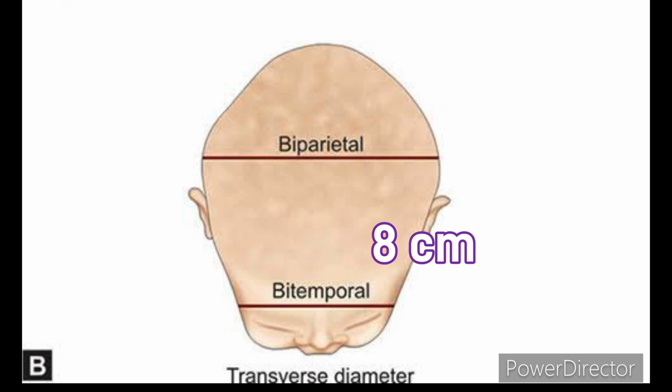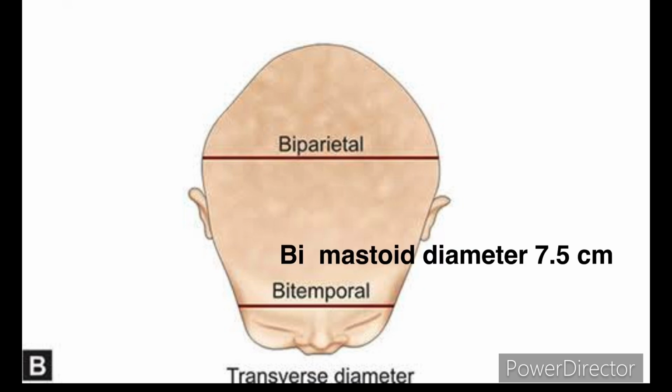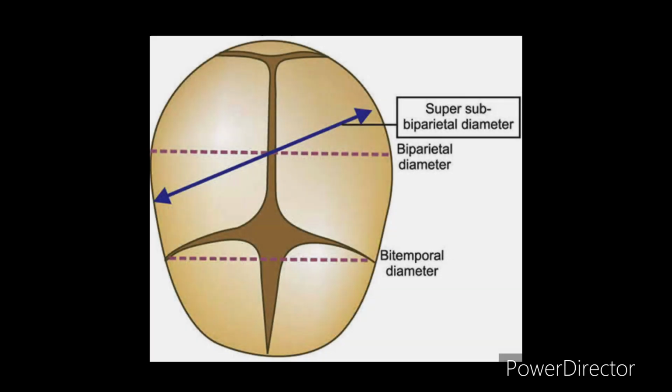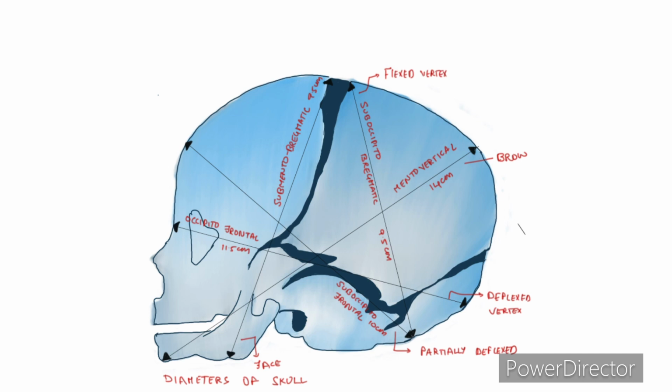Bimastoid diameter is 7.5 centimeters. It is the distance between the tips of the mastoid process. The diameter is incompressible and it is impossible to reduce the length of the bimastoid diameter by obstetrical operation. The other diameter is supra subparietal diameter, that is 8.5 centimeters. It extends from the point placed below one parietal eminence to a point placed above the other parietal eminence of the opposite side. So this is about the transverse and vertical diameters of fetal skull.